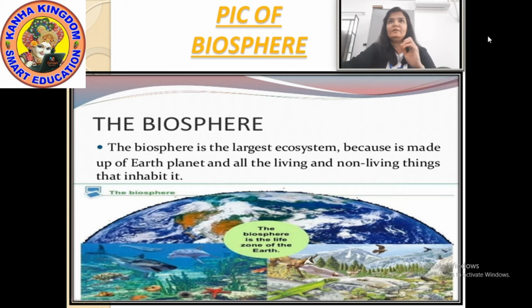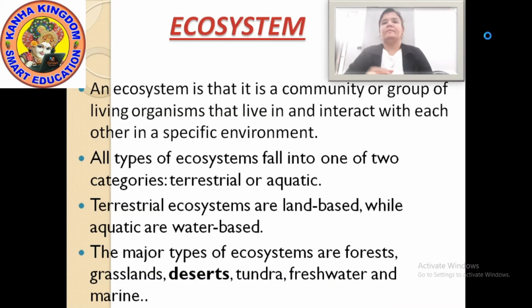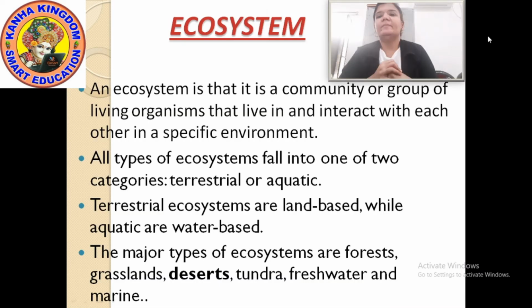So, moving further, now our next topic is ecosystem. What is ecosystem?